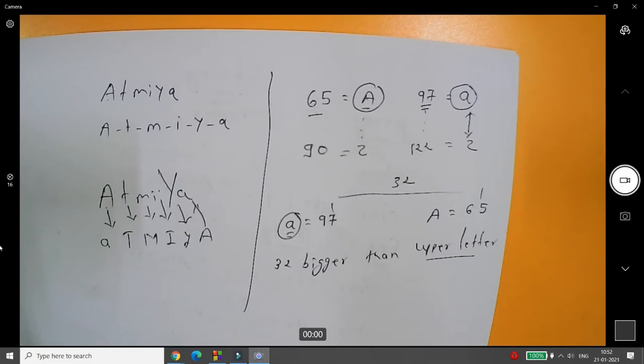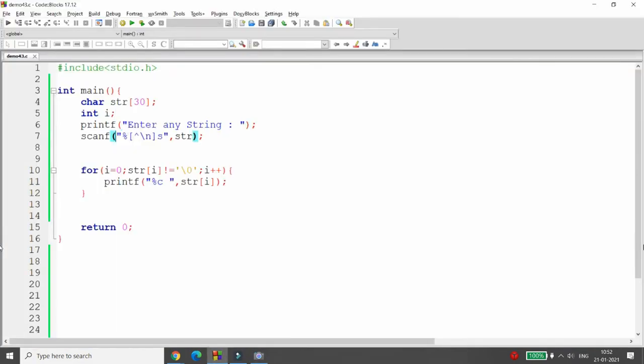So this is the core logic. How can we do this? Very simple. Here you can write the condition: if str of i is greater than or equal to 65 and str of i is less than or equal to 90, it means it is in the range of capital letters. So if it is between capital A and capital Z, then what do you want to do?